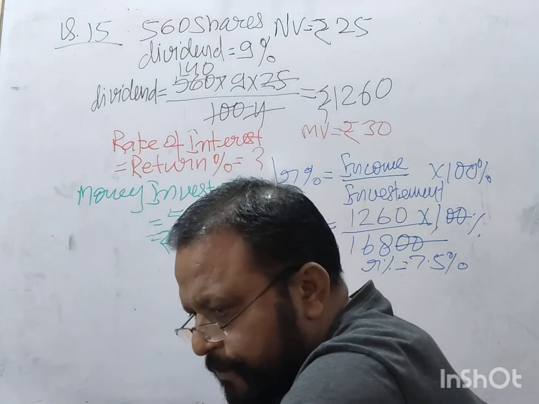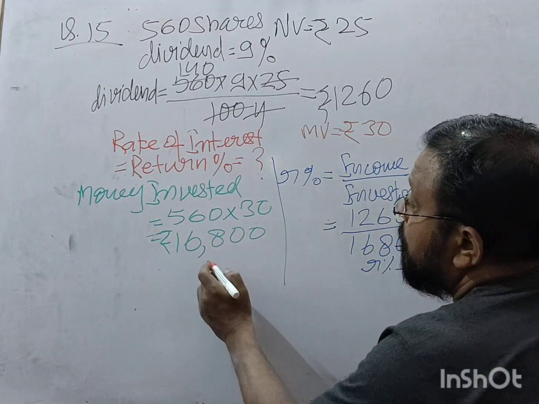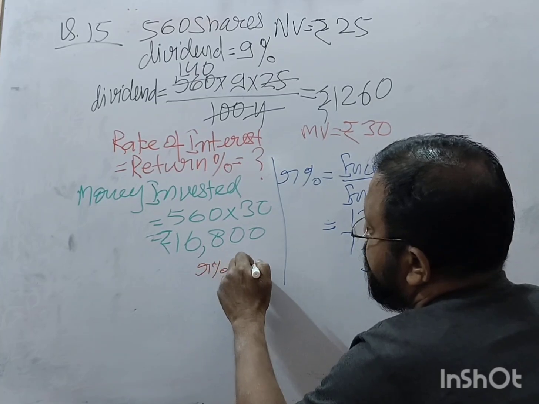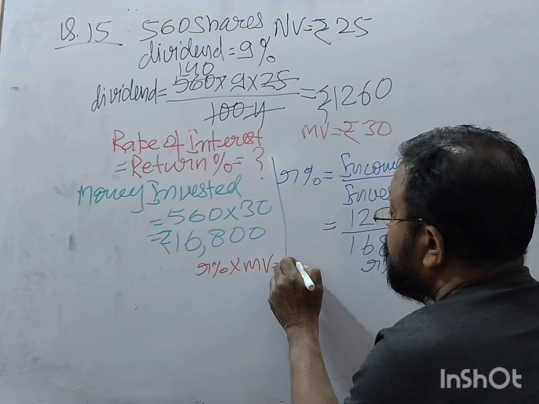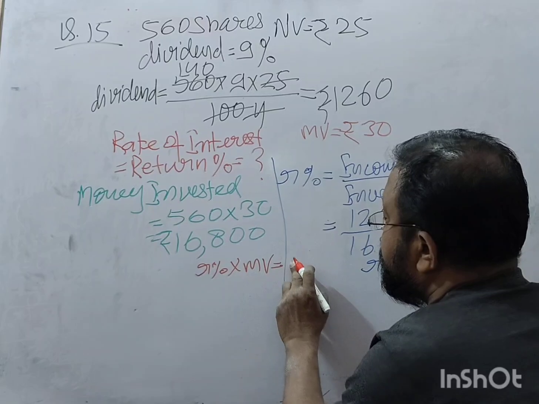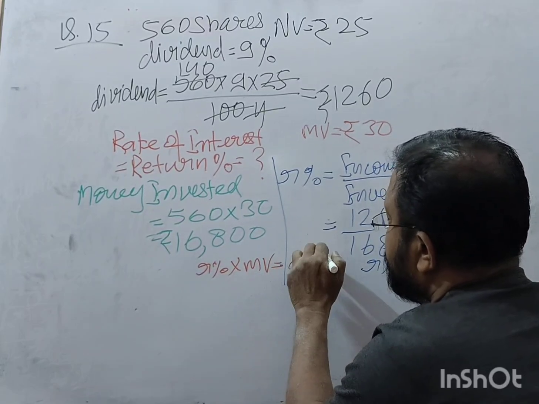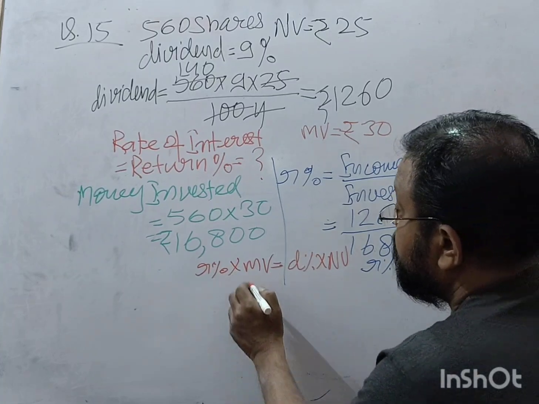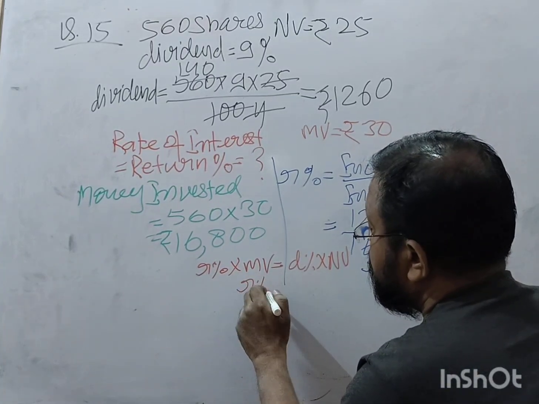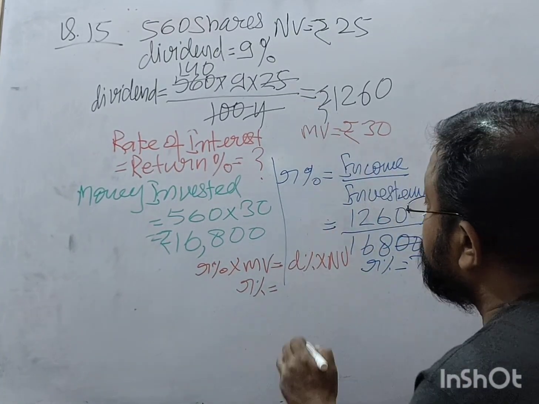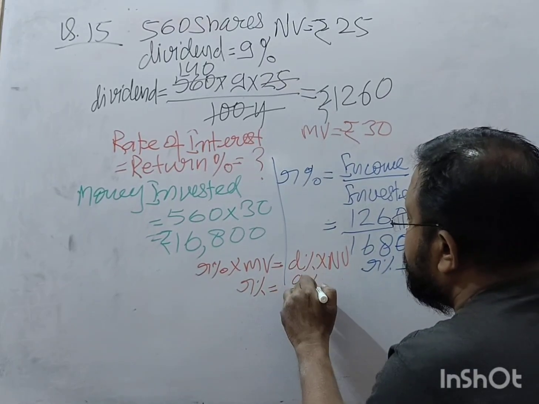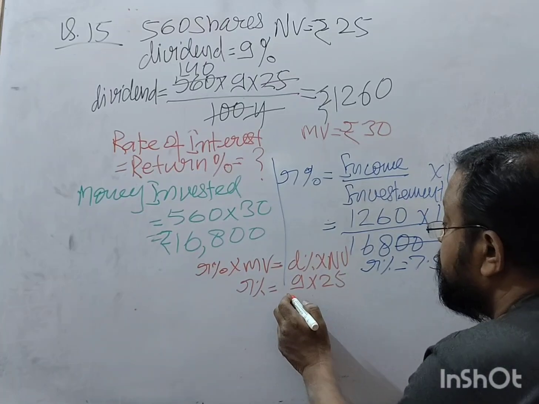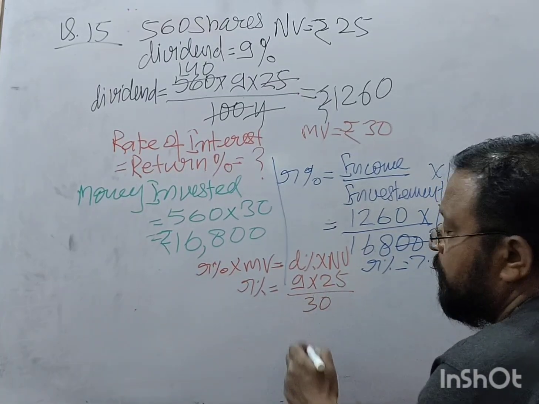Another way you can get it: return percent into MV is equal to dividend percent into NV. Dividend is 9, NV is 25, MV is 30.